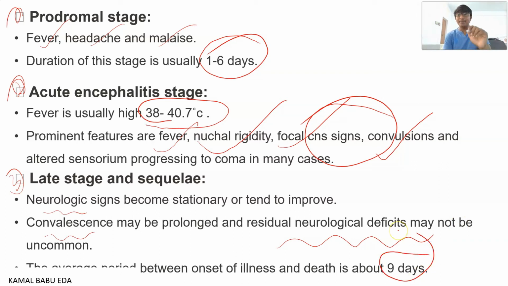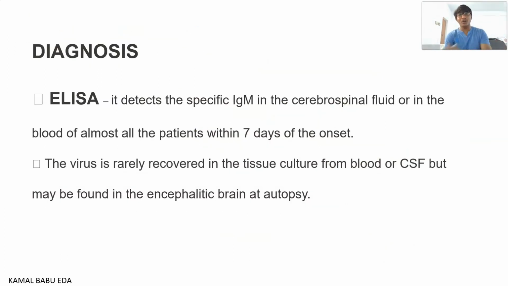So if any person enters into Japanese encephalitis infection after these 3 stages, within 9 days of appearance of symptoms, there are more chances for the person to get death. So how can you diagnose this disease? You can detect specific IgM antibodies in the cerebrospinal fluid or in the blood cultures within 7 days of onset of this illness.